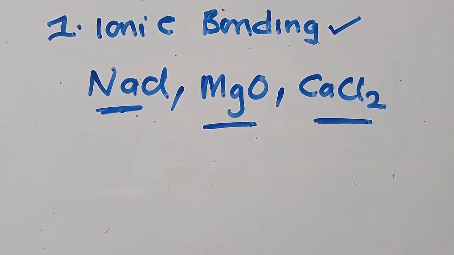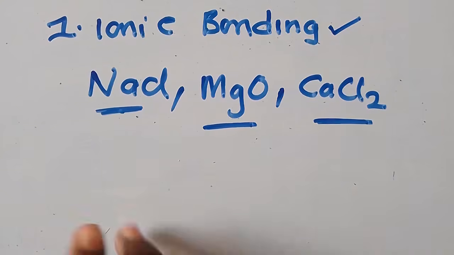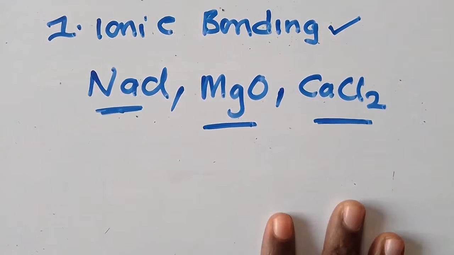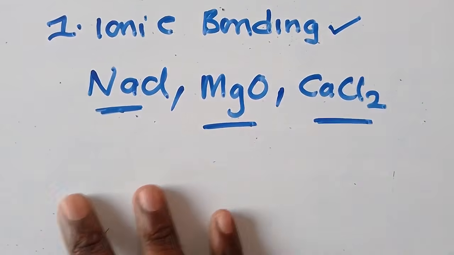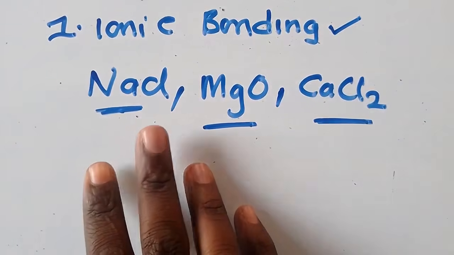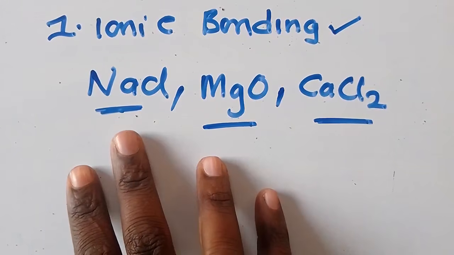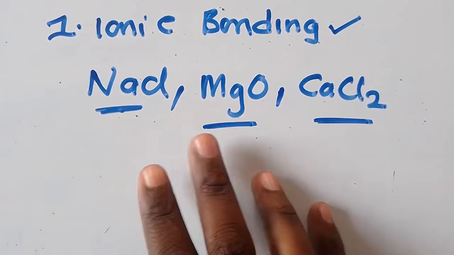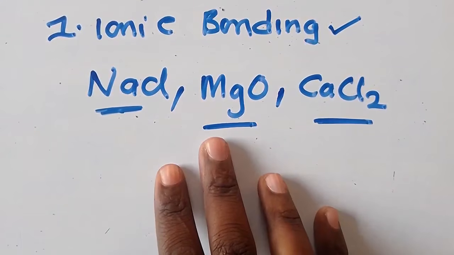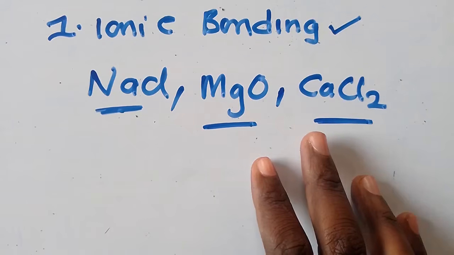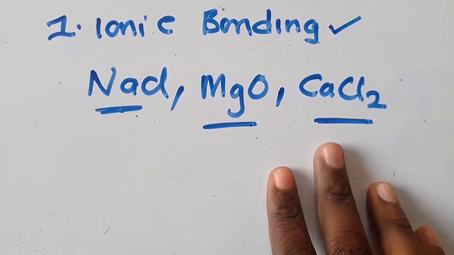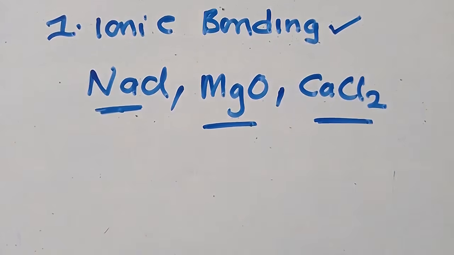Now, I'm going to teach you how we can form these compounds. These are examples of ionic bonds between a metal and a non-metal. We've got sodium chloride, magnesium oxide, and calcium chloride. These are just a few that we need to consider.